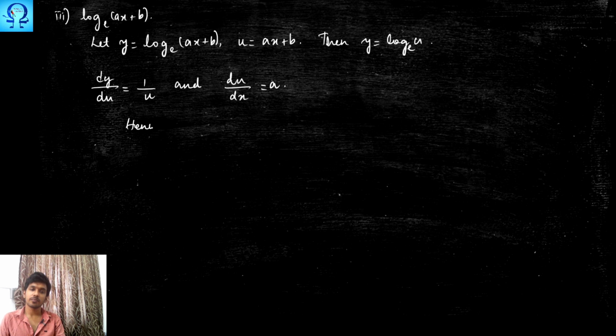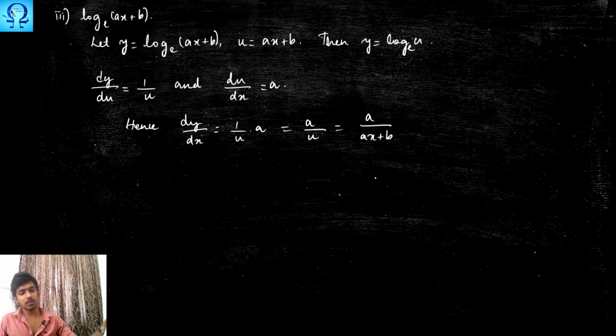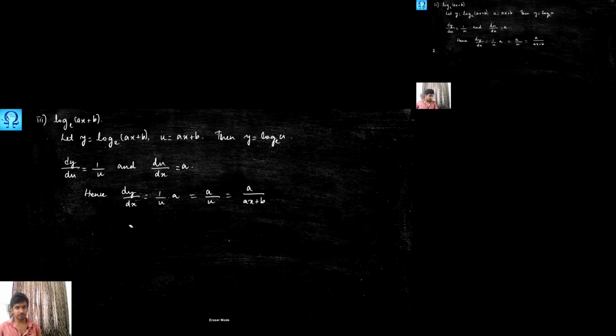Hence, dy upon dx happens to be dy upon du, that is 1 upon u times of a. So this may be written as a upon u, and u is what? Ax plus b. Right? So hope you people have had the understanding of how to make use of chain rule. Now let us go to some complicated problems now.